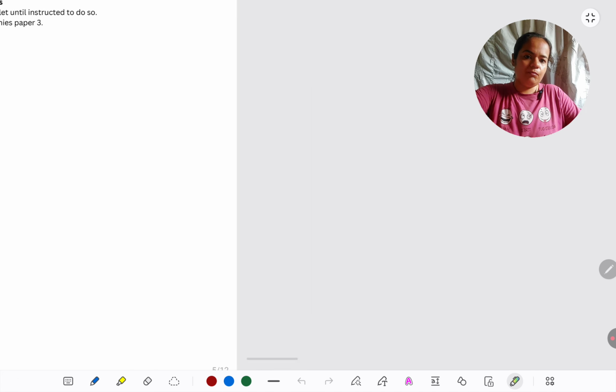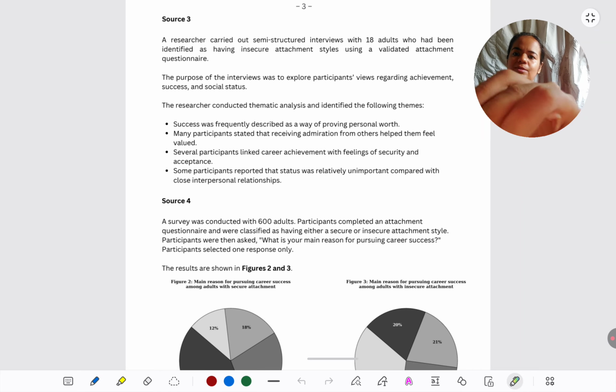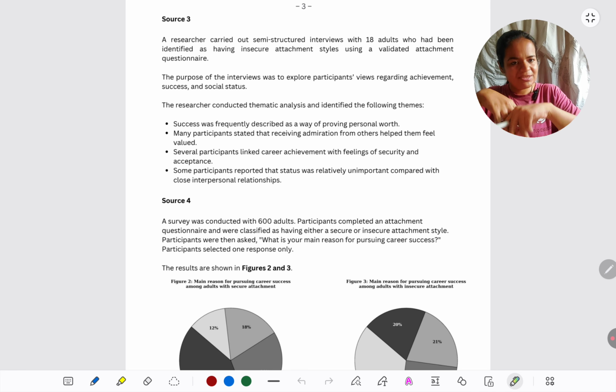Okay. What our mindset has to be is we have to look at the source. So we look at source 3 and we have to think of what is reducing the credibility of this source and how it can be improved. We know broadly for qualitative data what reduces credibility is subjectivity, that we know. But let's also look at the specific method used here, semi structured interview. So whatever we've learned about research methods, semi structured interview in particular, let's bring all that to mind.